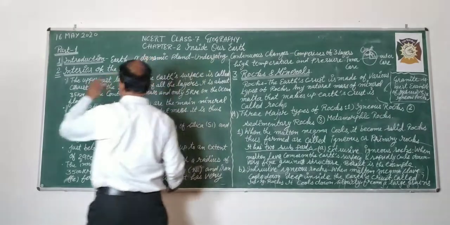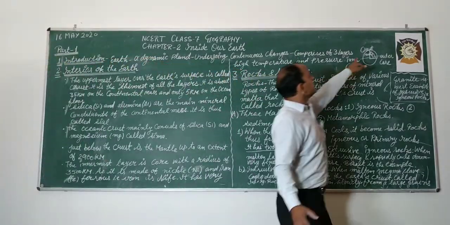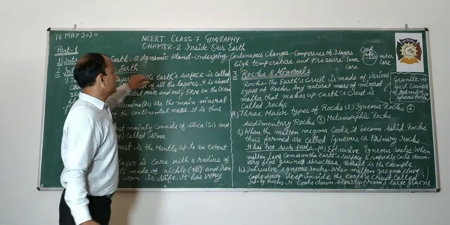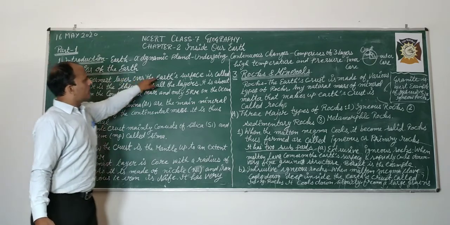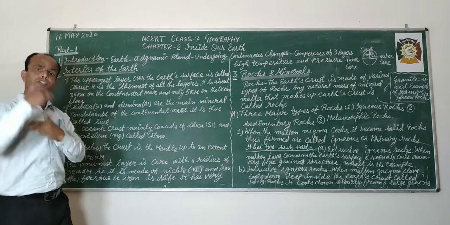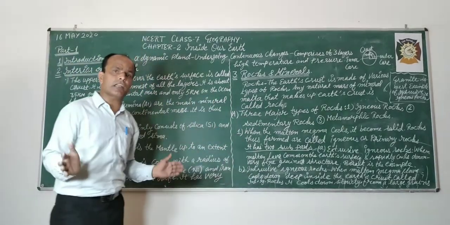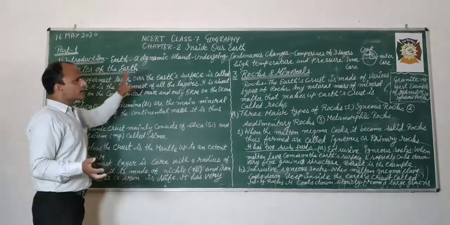First we discuss the first layer of the earth, that is the crust. The uppermost layer of the earth's surface is called the crust. It is at the top of the earth. It means the surface on which we are living is the crust.